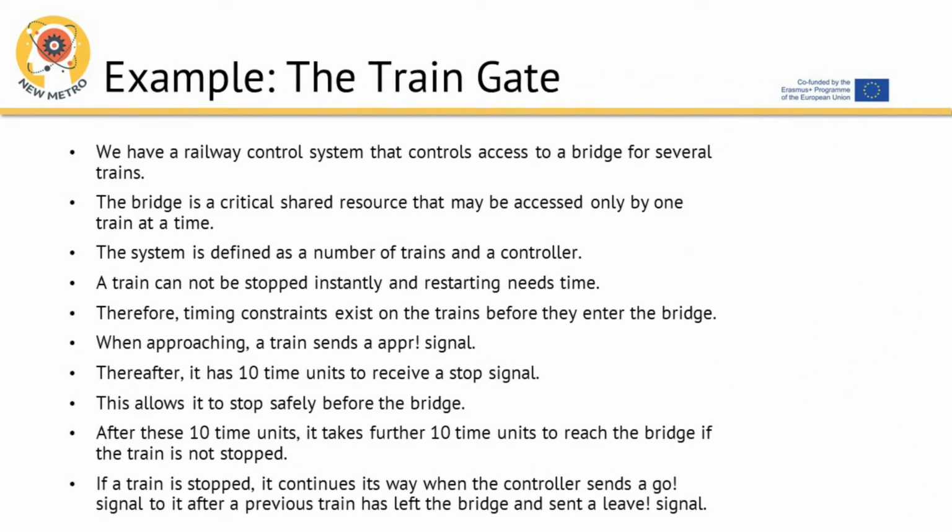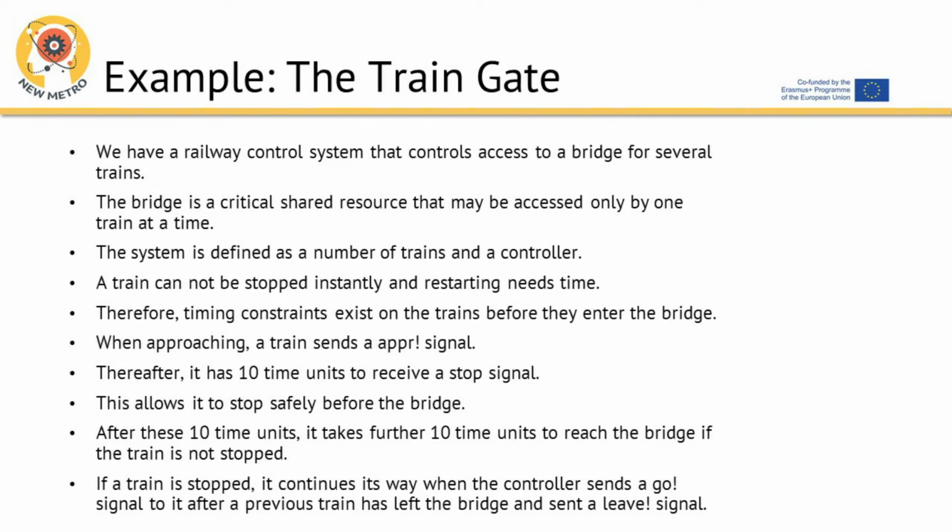Example, the train gate. We have a railway control system that controls access to a bridge for several trains. The bridge is a critical shared resource that may be accessed only by one train at a time. The system is defined as a number of trains and a controller. A train cannot be stopped instantly and restarting needs time. Therefore, timing constraints exist on the trains before they enter the bridge.